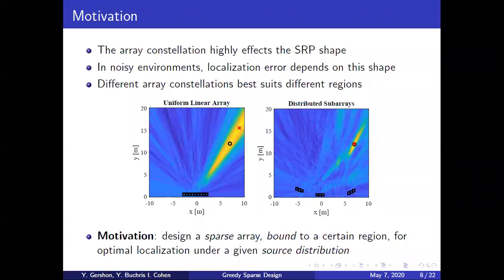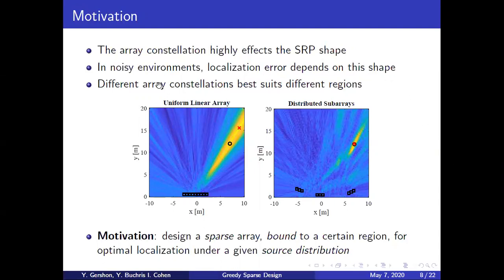As we said, the constellation of microphones in the array highly affects the SRP function. Specifically, it affects the peak shape in the vicinity of the source location, which is crucial for localization in noisy environments, in which this peak blurs, and the likely error depends on the sharpness of this peak. Furthermore, different array constellations give sharper peaks in different spatial regions, which means that different arrays suit different regions.